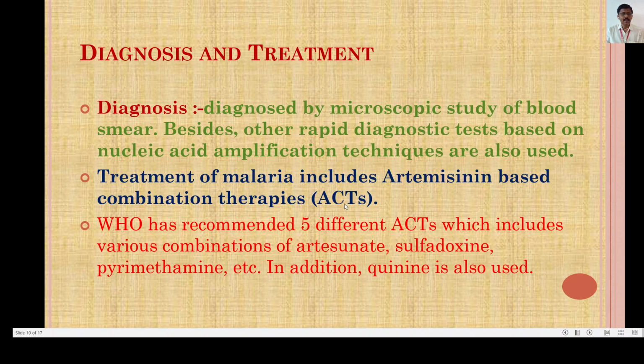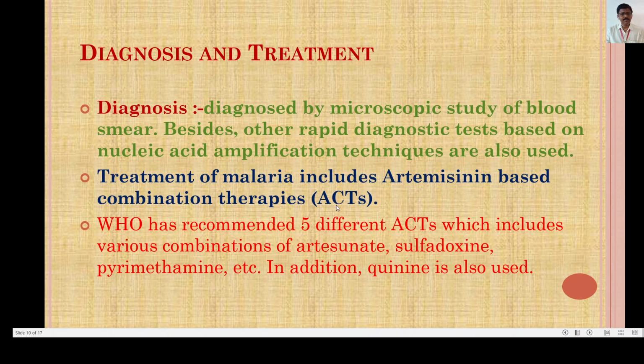Here a puncture is made in the finger of the infected person, and a blood smear is made, and the microscopic study is carried out in the laboratory. And when Plasmodium vivax is visible inside the blood of the infected person, we can say that the person is suffering from malaria.